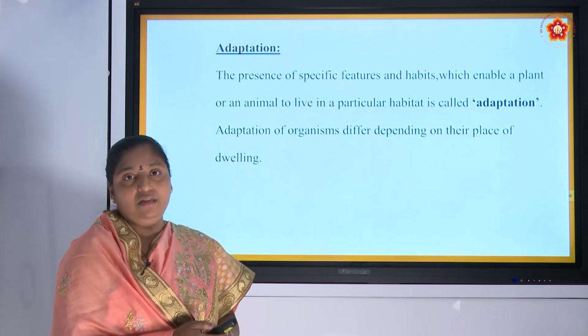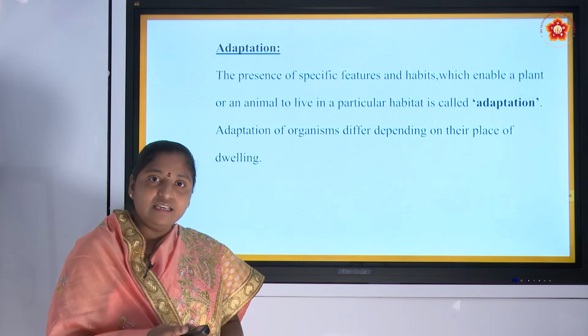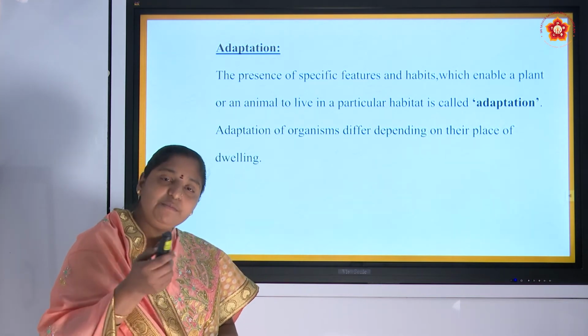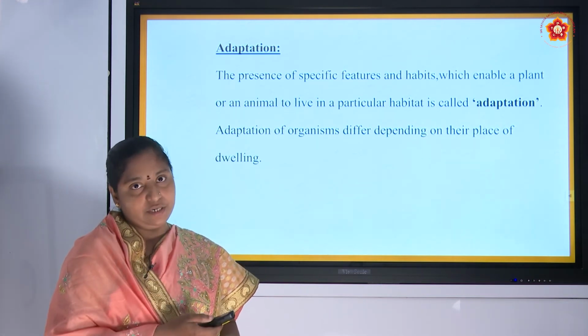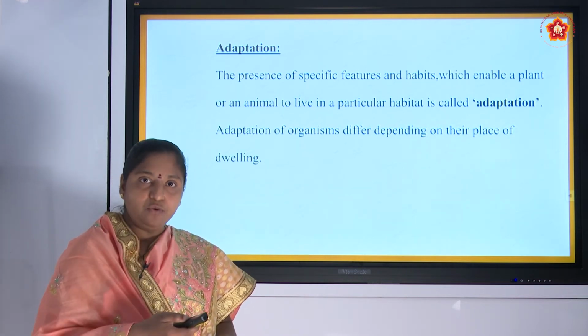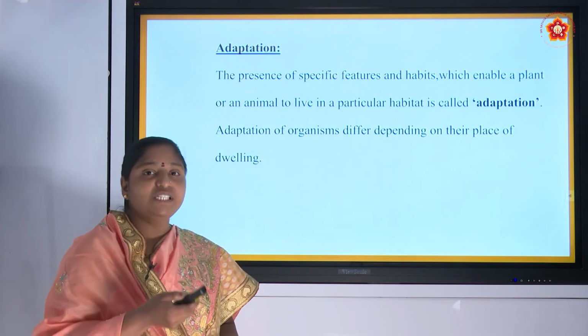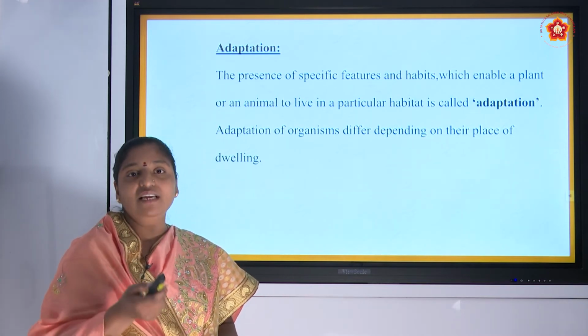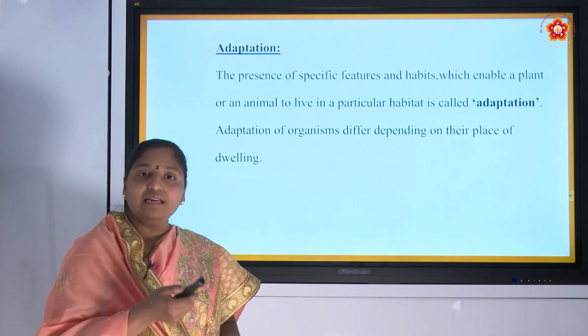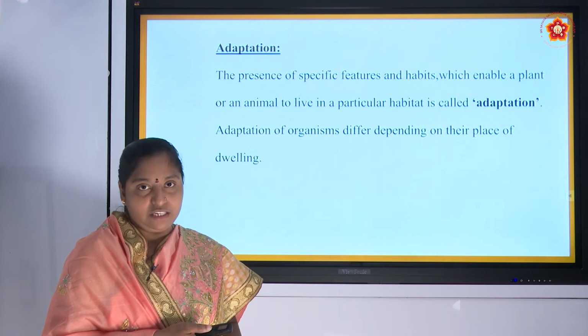For example, birds have wings, and these wings are adapted for flight. That means in order to live in that surrounding, it acquires or adapts some particular features, and those features are called adaptations.